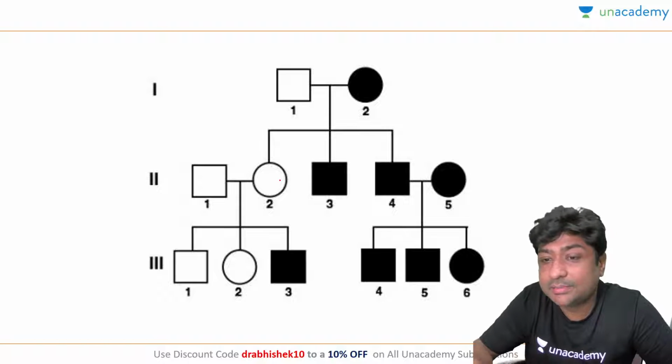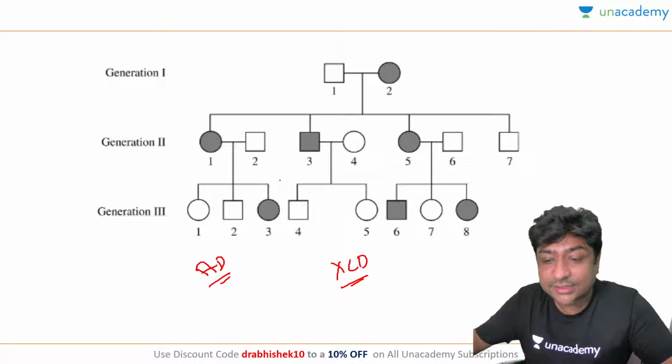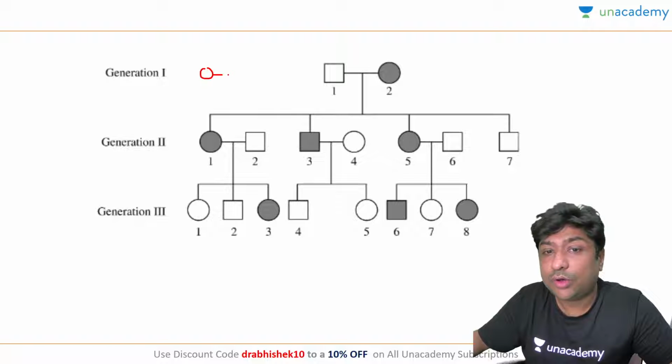What is the inheritance pattern in this? Why is it not recessive? This is a very good question. Remember, in recessive, what happens? Normal parents will suddenly have an affected child.